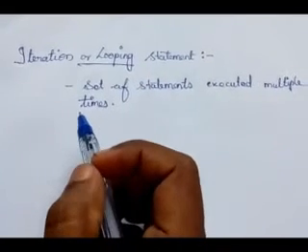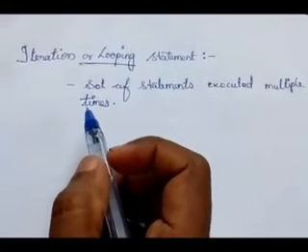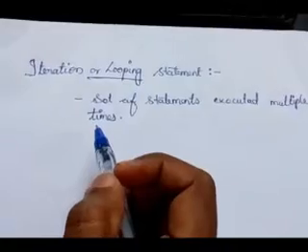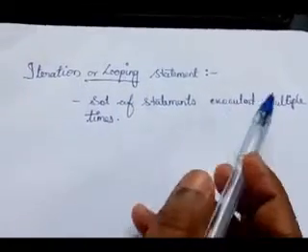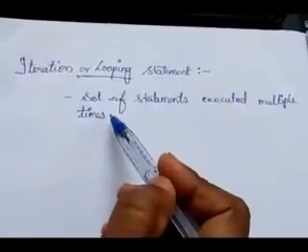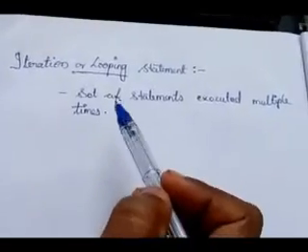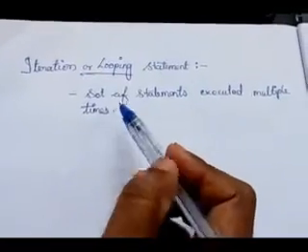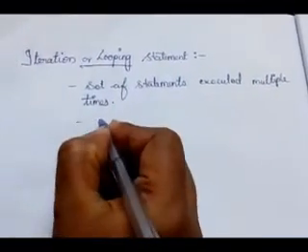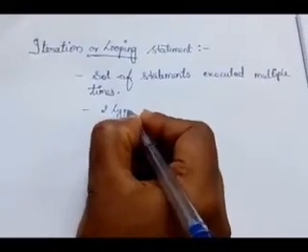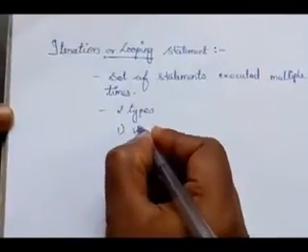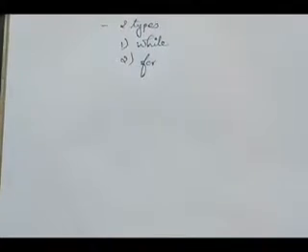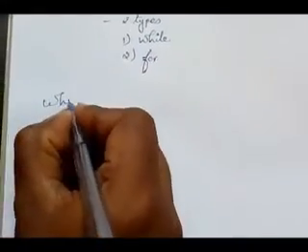Dear children, let me ask you one question. What is a looping statement? We studied this last year. Its definition: a set of statements executed multiple times. That is a looping statement. There are two types of looping statement: the while loop statement and the for loop statement. First we will study the while loop.